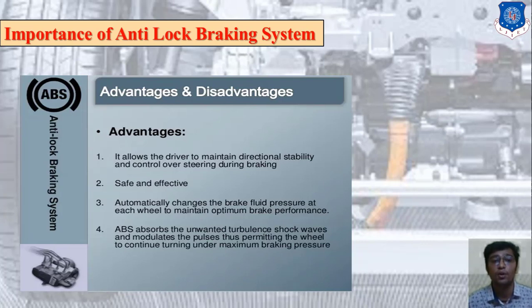Third, it automatically changes the brake fluid pressure at each wheel to maintain optimal brake performance, which increases the vehicle performance also. Last, ABS absorbs the unwanted turbulence and shock waves and modulates the pulse, thus permitting the wheel to continue turning under maximum braking pressure.